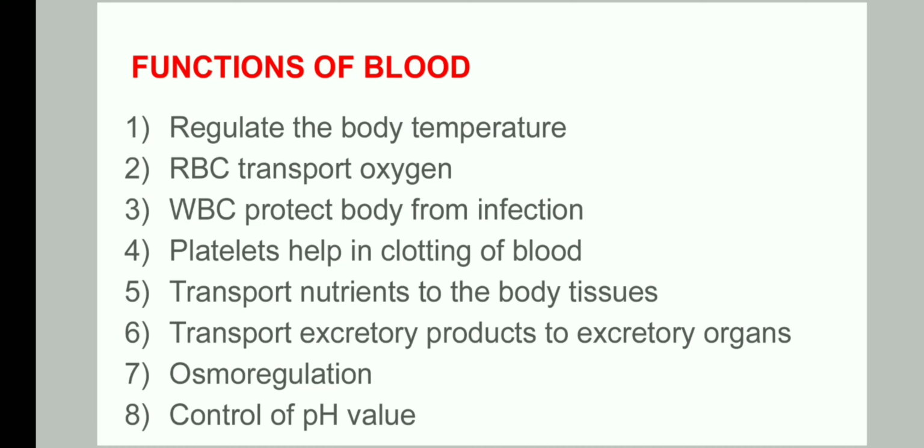And osmoregulation, which is basically water balance. So in our body, water balance is done with the help of blood, and control of pH value. pH value, you all know, tells us whether the medium is acidic or basic, so our body pH is maintained with the help of blood.